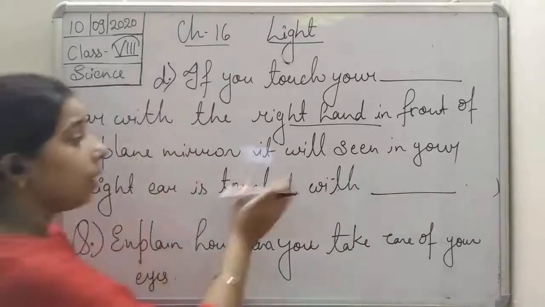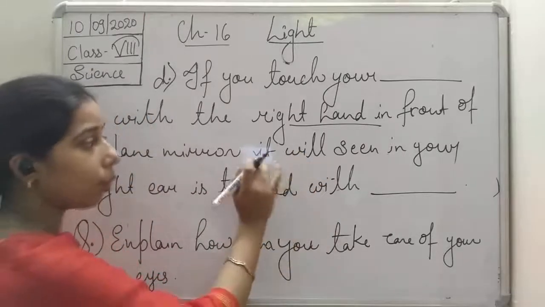So what happens when you see in the mirror, what kind of image is formed?